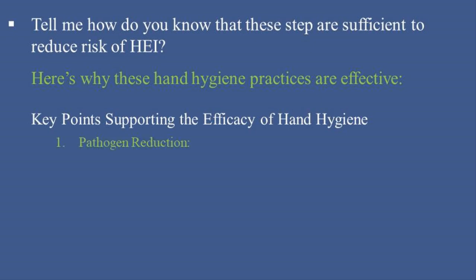Key points supporting the efficacy of hand hygiene. 1. Pathogen reduction. Proper hand hygiene practices, including the use of alcohol-based hand sanitizers and soap and water, effectively reduce the number of pathogens on the hands, thereby minimizing the risk of transmission. 2. Compliance and training. Training healthcare workers on hand hygiene and encouraging compliance with guidelines have been shown to improve hand hygiene practices and reduce HAIs.